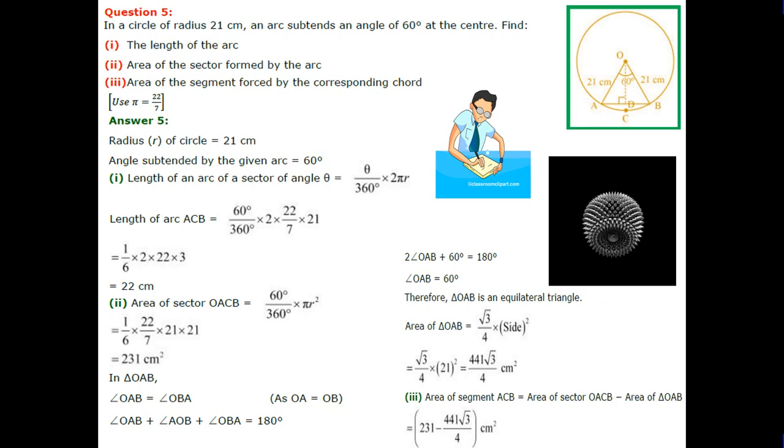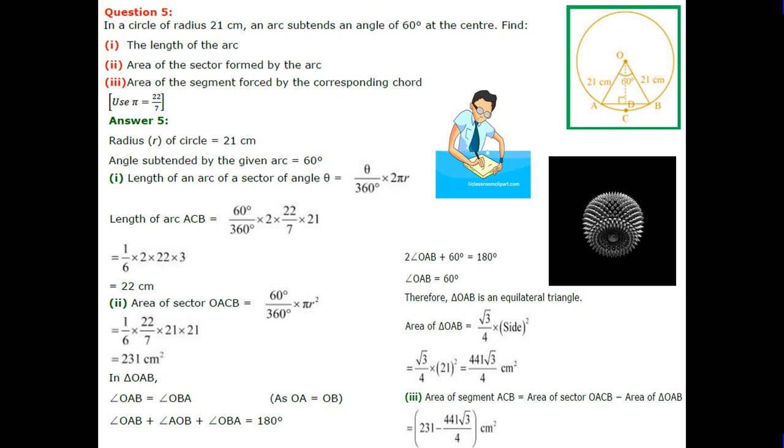In triangle OAB, angle OAB equals angle OBA since OA equals OB, and the sum of the three angles of a triangle is equal to 180 degrees. Angle OAB plus 60 equals 180 minus 60, so OAB is equal to 60. Therefore, triangle OAB is an equilateral triangle. Area of triangle is equal to root 3 upon 4 into side square, that is equal to 441 root 3 upon 4 centimeter square.